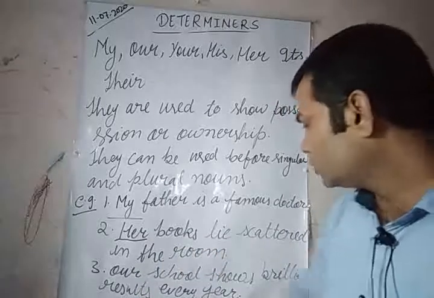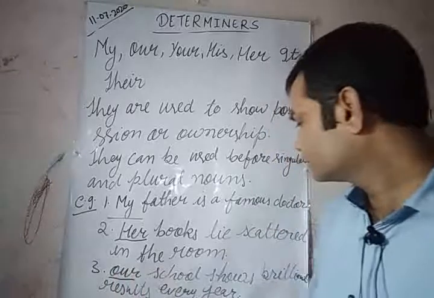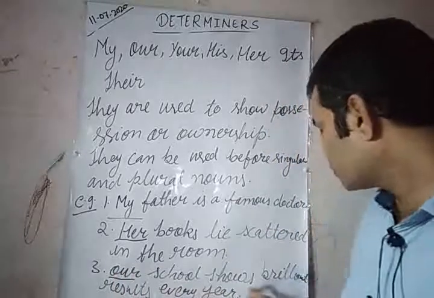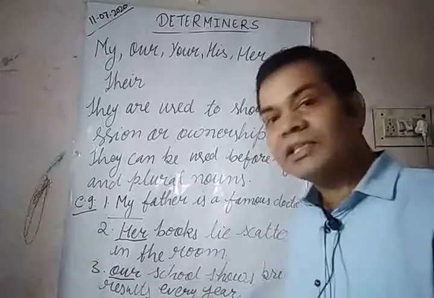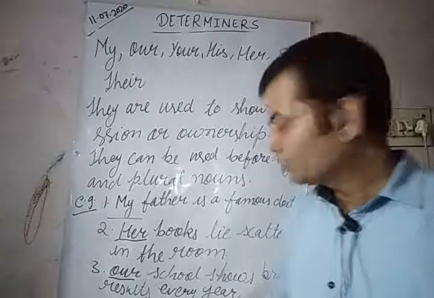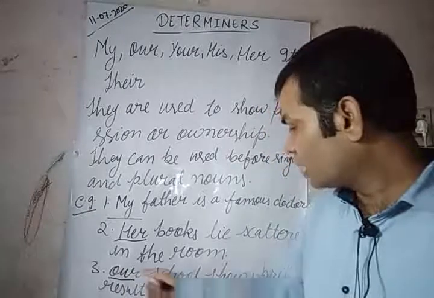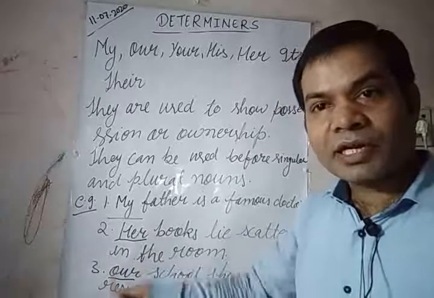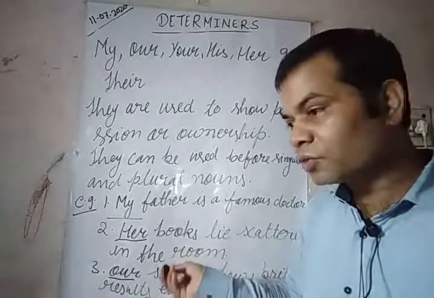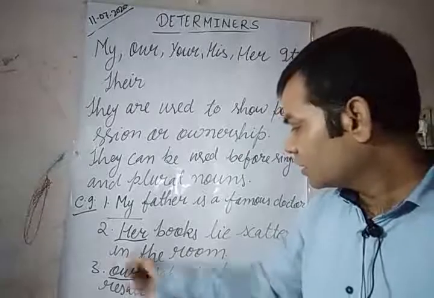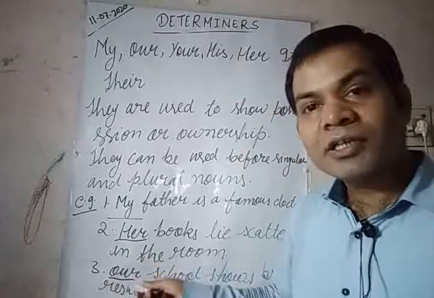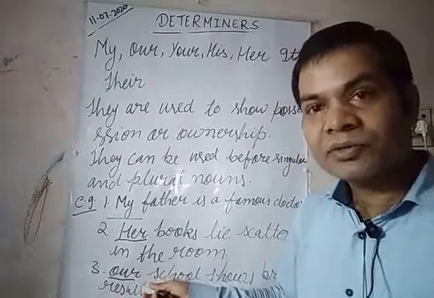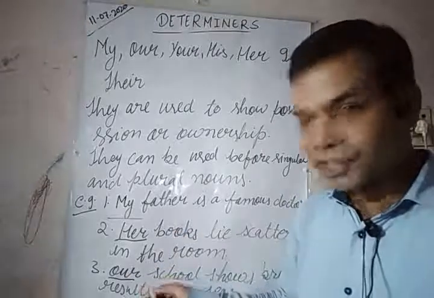Our school shows brilliant results every year. So school is a noun and our has been used before a noun to indicate possession, so it is a possessive adjective.